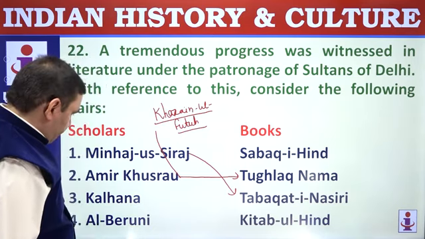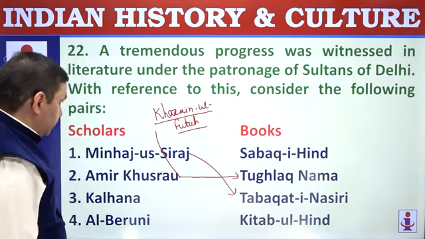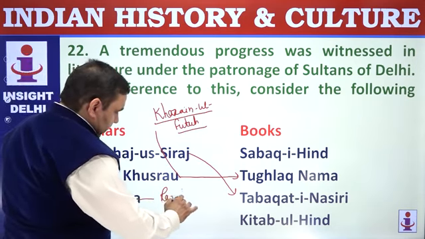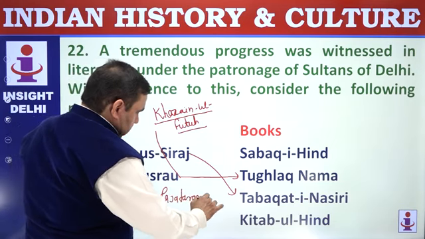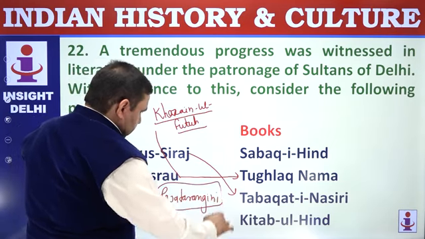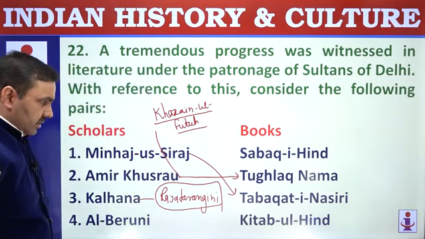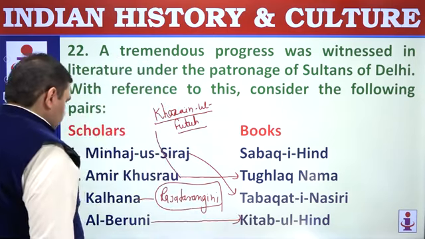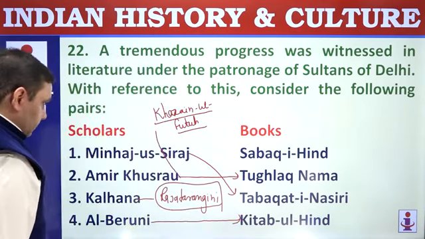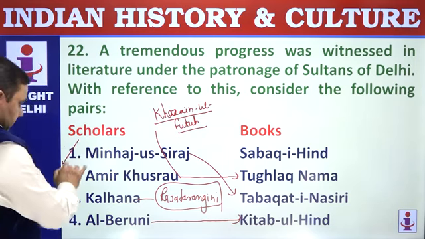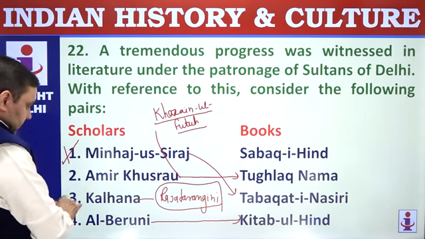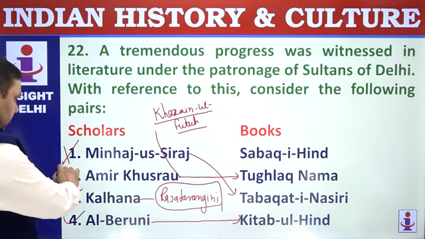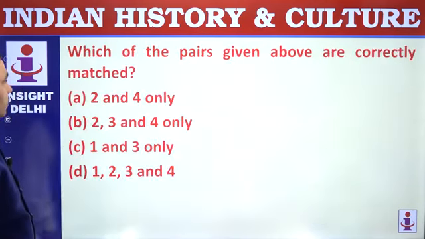Kalhana wrote the Raj Tarangini. Kalhana was the famous Kashmiri historian. Raja Tarangini, Stream of Kings, is considered to be the first truly historical work of India. Al-Biruni wrote Kitab-ul-Hind. So, first is wrong, second is correct, third is wrong, fourth is correct. So, 2 and 4 are correct.